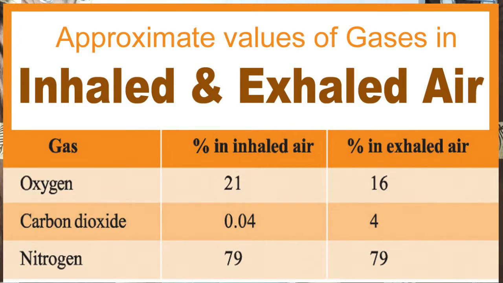See how much variation there is between inhalation and exhalation. The percentage of nitrogen in inhaled air is 78%, and in exhaled air it is the same, 78%. There is no utilization of nitrogen. So the total utilization of oxygen is 5%, and the liberation of carbon dioxide goes from 0.03 to 4.4. How much variation is there?